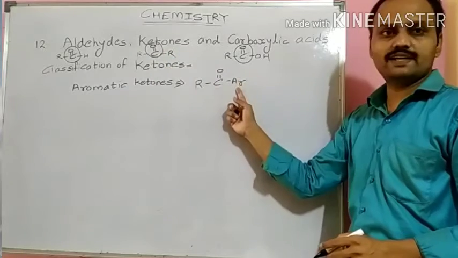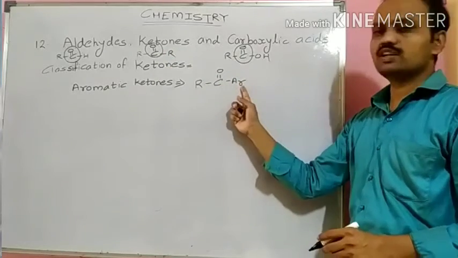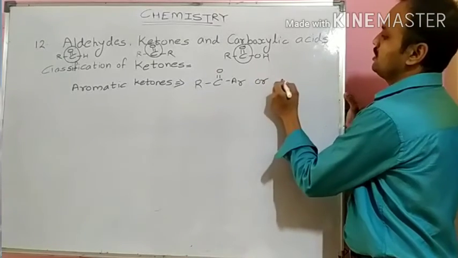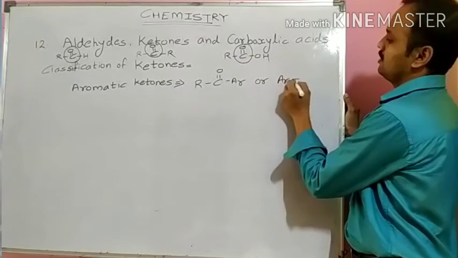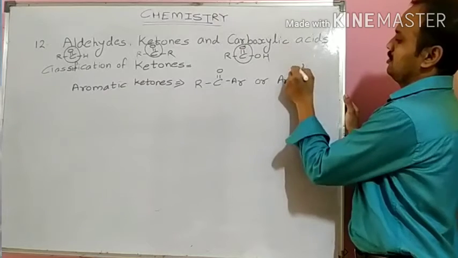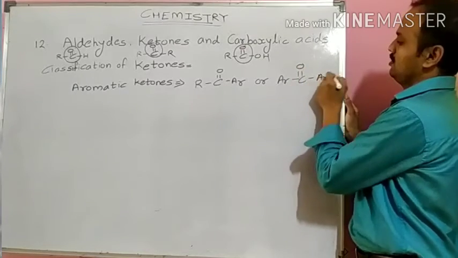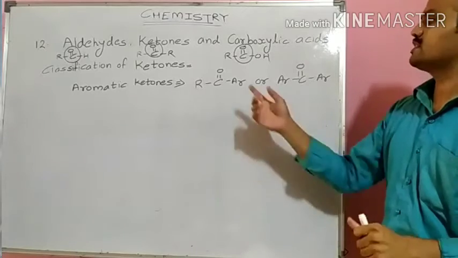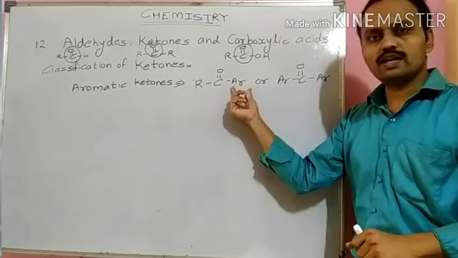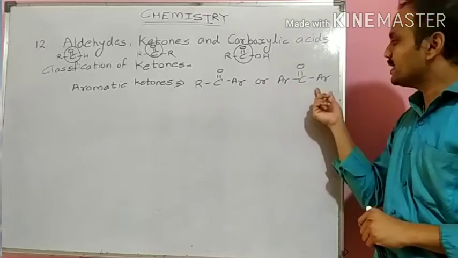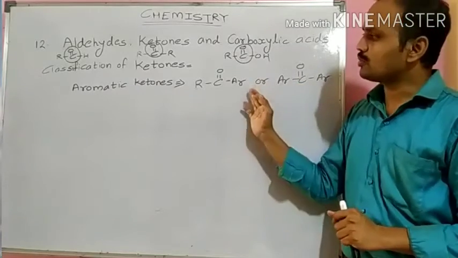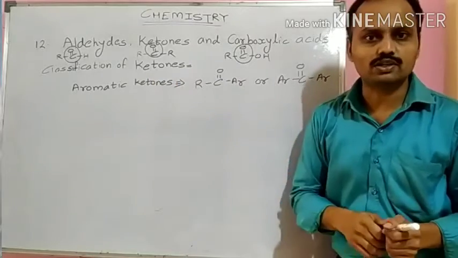Either one side of the carbonyl carbon or both sides of the carbonyl carbon have aryl groups or aromatic rings present, means either one or both aromatic rings should be attached to the carbonyl carbon. Such types of ketones are called aromatic ketones.